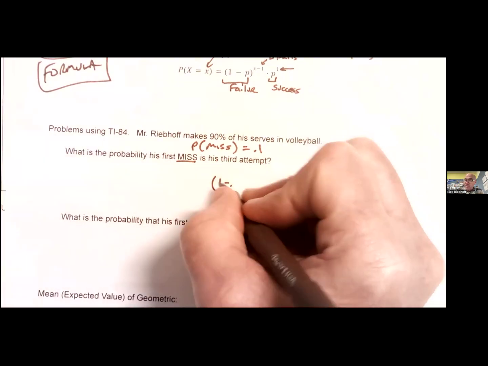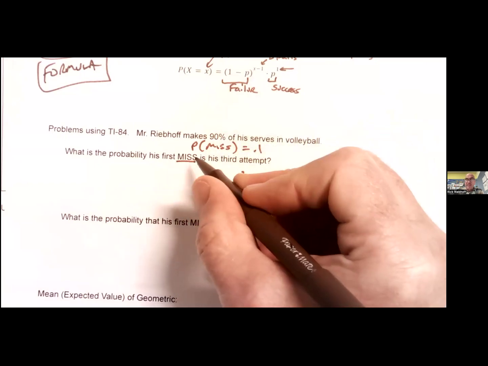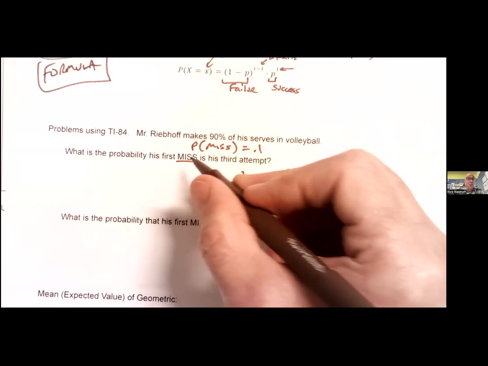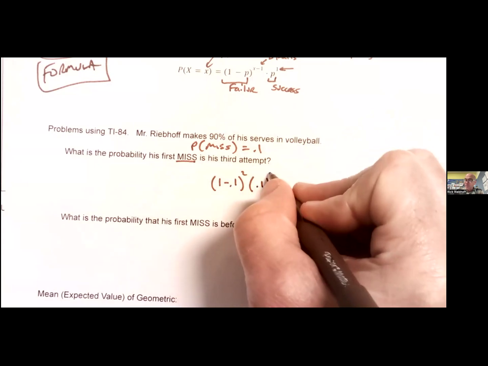So 1 minus 0.1 has happened twice, failing. In this case, a success is a miss, so my first success is the first miss. It's weird, right? And then 0.1 to the first power.